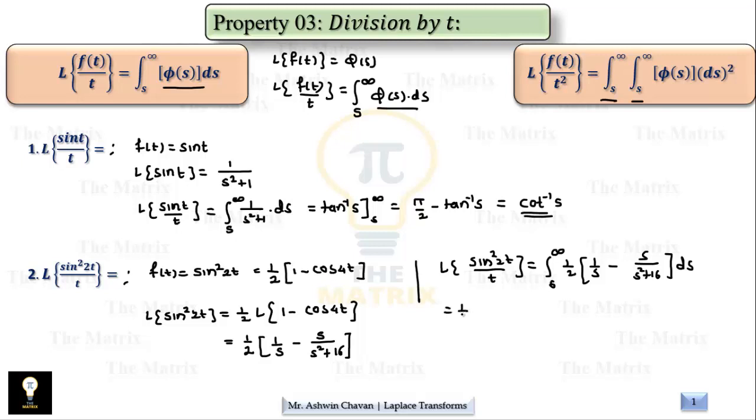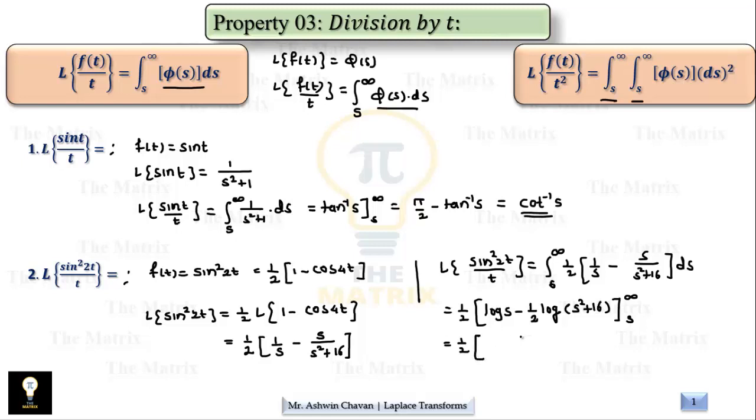Now keep half outside as a constant. Integral of 1 by s is log s, minus integral of s upon s square plus 16. You can see the denominator's derivative is 2s, so 2 is missing in the numerator, so we get half of log of the denominator, with the limits s and infinity. When we apply the limits at this moment, it will be log infinity minus log infinity, which is not a defined form.